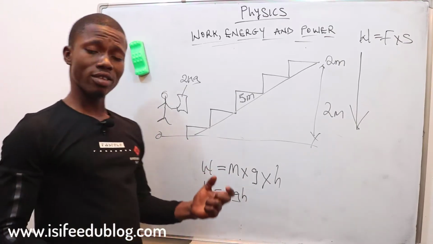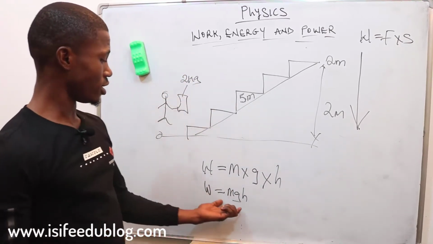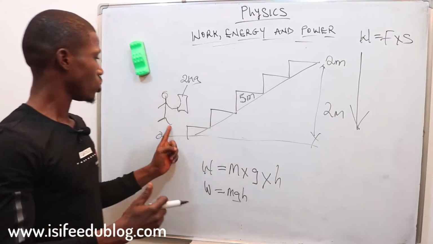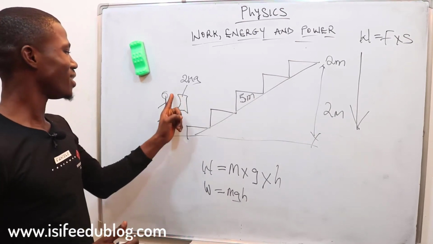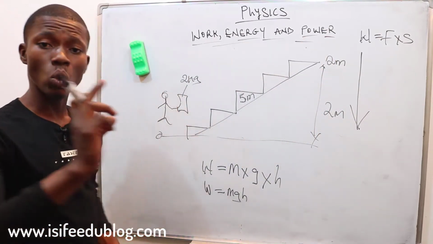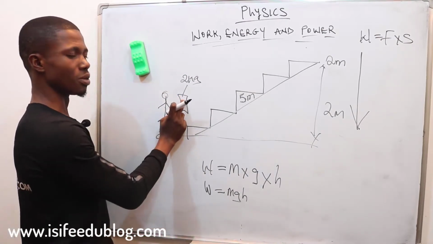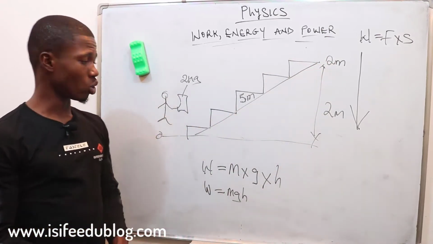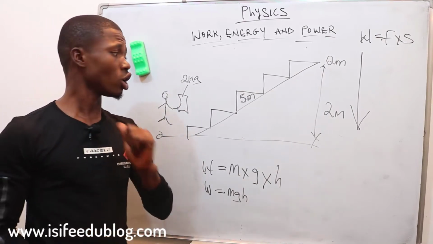So again, let's say a boy is pulling something from the ground. Let's also consider this when there is a movement. A boy is pulling something from the ground to carry it up here. What if this guy only carries this load and he's standing here, he's not making any movement? Is any work said to be done? No. The only work done is the work done by this guy trying to lift this load from the ground to here. If this guy fails to move again, no work is done. The only work done is the work he did while lifting this load up from the ground. That is the only work done.